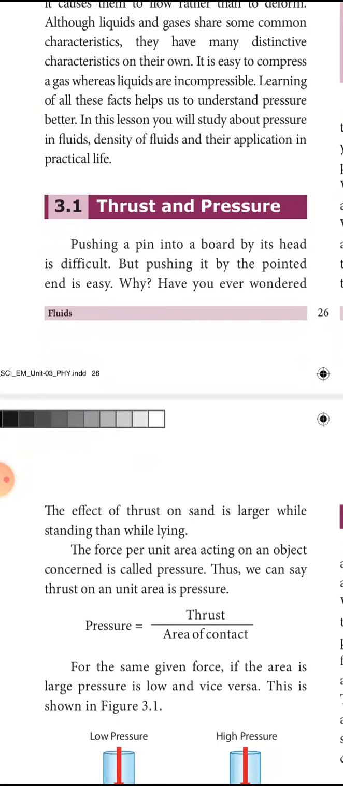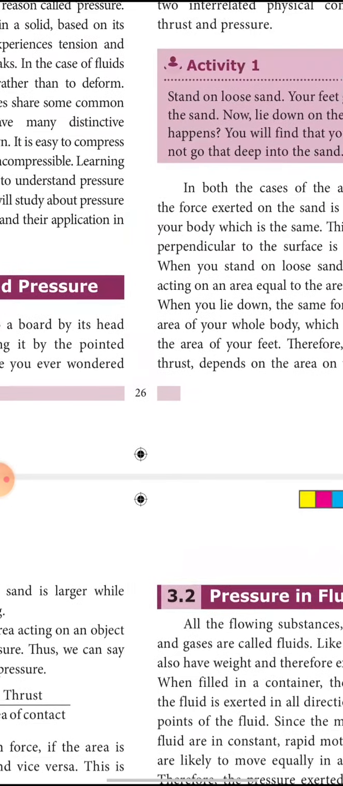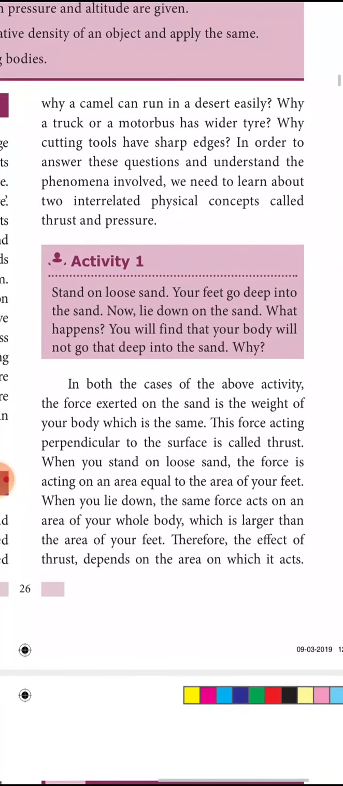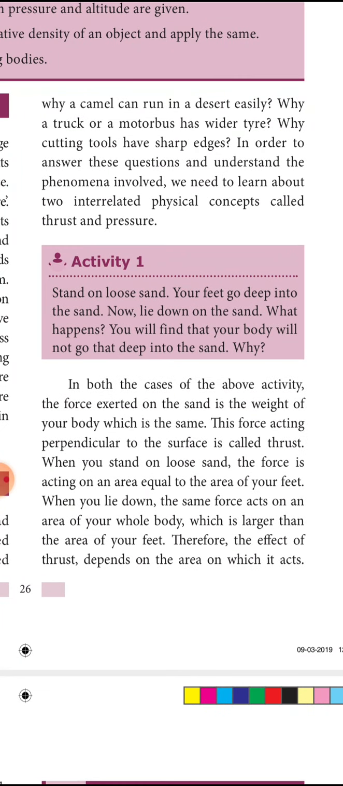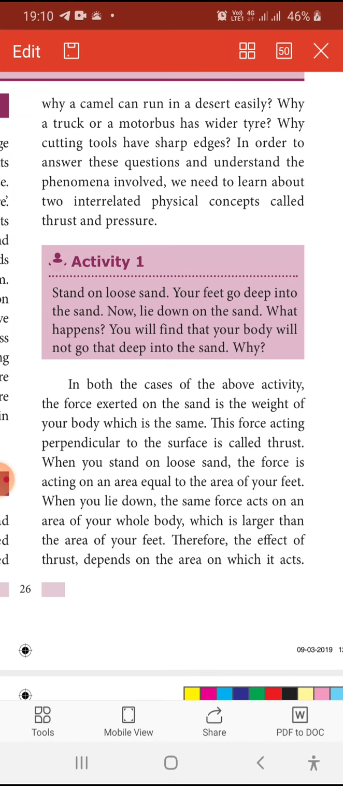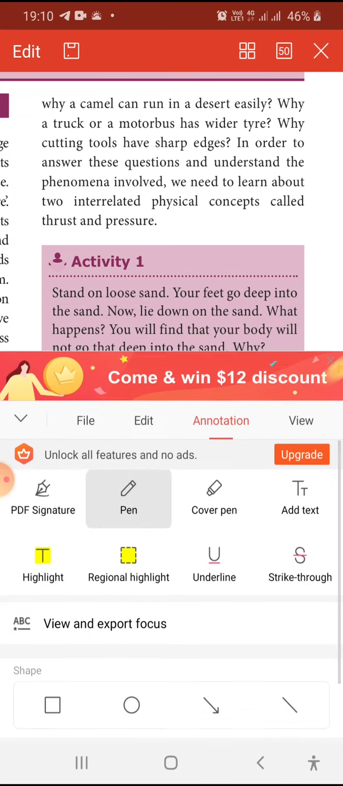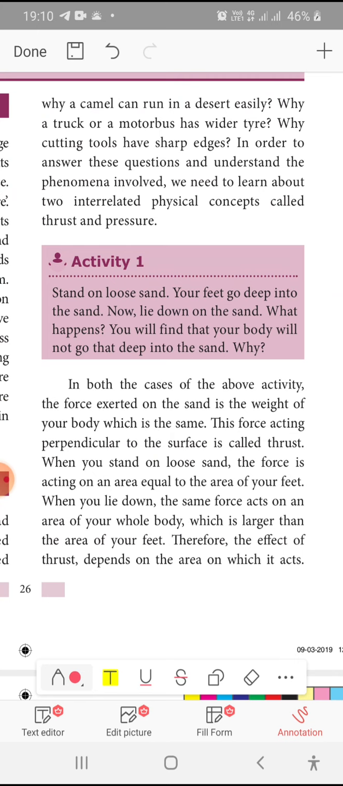That's why I said pressure is equal to force by area. Pressure is equal to thrust by area. Here we are coming to the formula, thrust by area. What is a thrust? Thrust is a force acting perpendicular to the area. Here we have studied what a thrust is. The force acting on a perpendicular area is called thrust. Force acting perpendicular to the surface is called thrust.